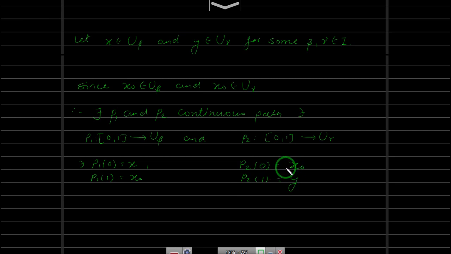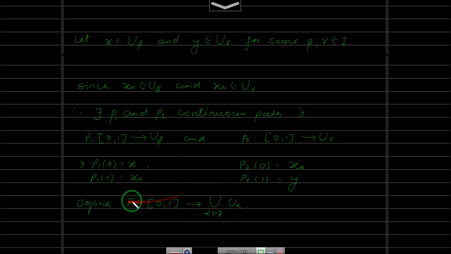Okay, the order is not there, so x comma y comma x. So likewise we can find the functions. Now let's define a function p from the closed interval [0,1] to the union over alpha belonging to I of U alpha, right?